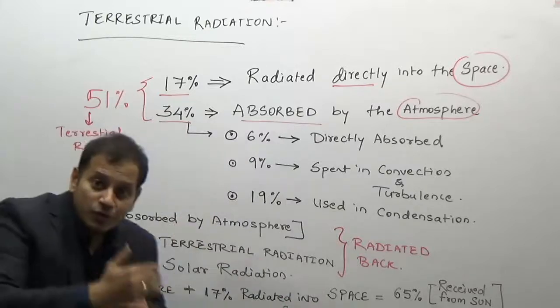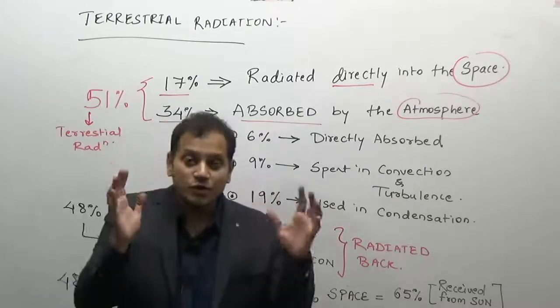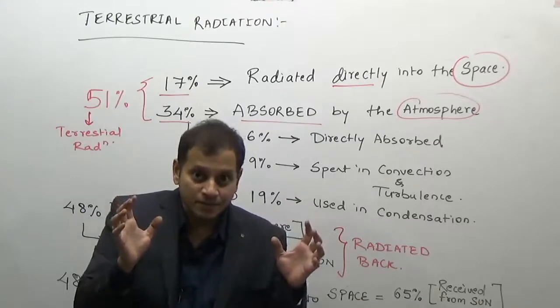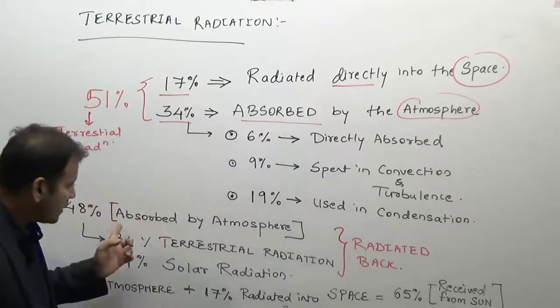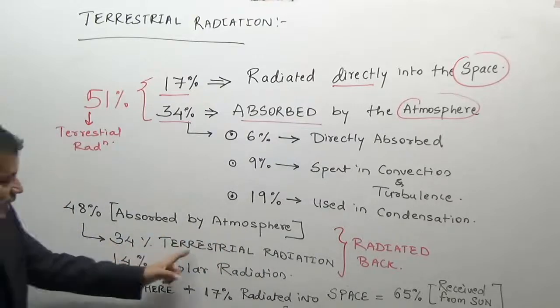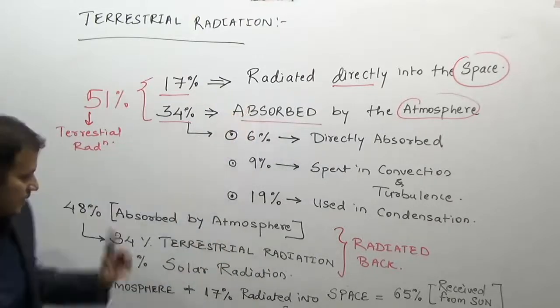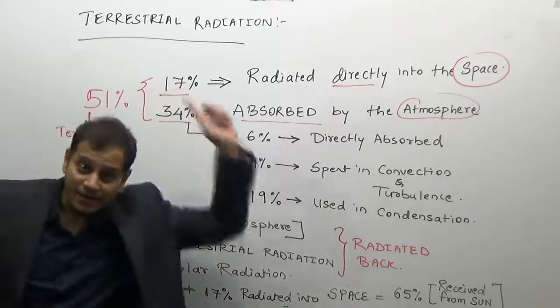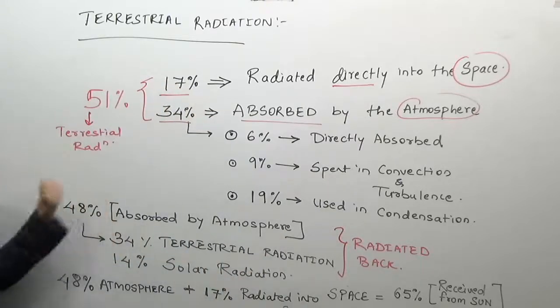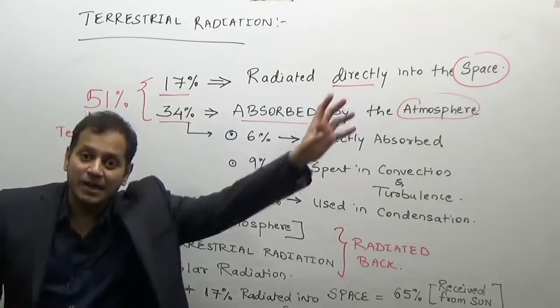Now coming back to the atmosphere. Atmosphere had 65 units. Now of these units absorbed by the atmosphere, 34 units are from terrestrial radiation and 14 units from the solar radiation in the earlier case. So the 48 units are there. Now these 48 units are radiated back into the space.